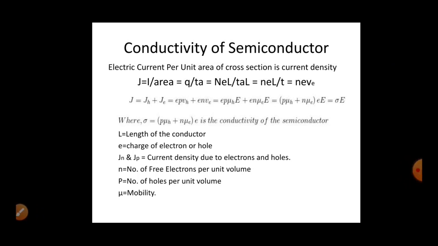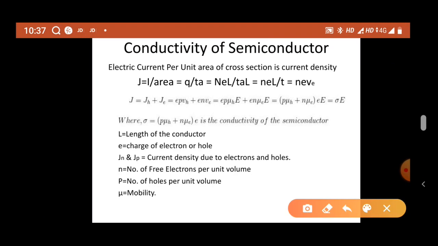Okay, so over here the total conductivity is nothing but the sum of the conductivity of holes as well as electrons. Why are we adding the conductivity of holes and electrons? Because they both have the same polarity, right?